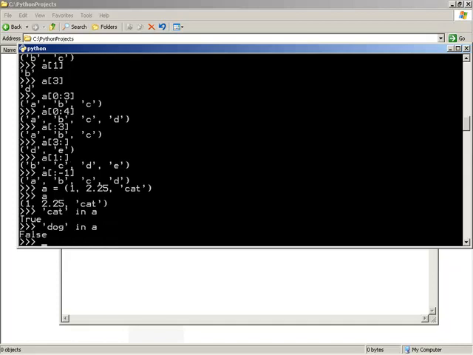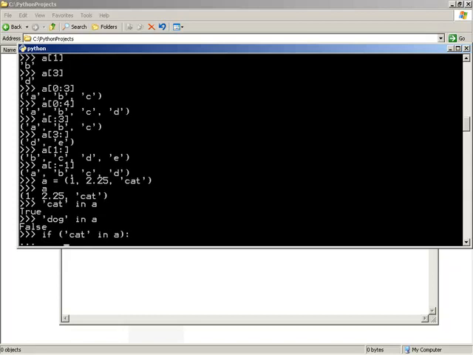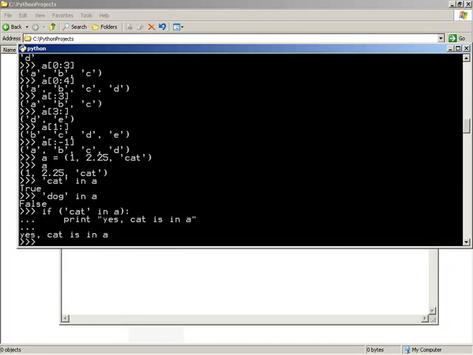Now, of course, you will generally use this or see this used in conjunction with more complex constructs like if statements. So you would actually see this as if cat in A, we would move on and do something such as print, anything along the lines of "yes, cat is indeed in A." So that's how it would be used in the context of an if statement. Once again, just pointing this out so that you don't run off and write code to look at elements individually when that functionality is built in using the in operator.